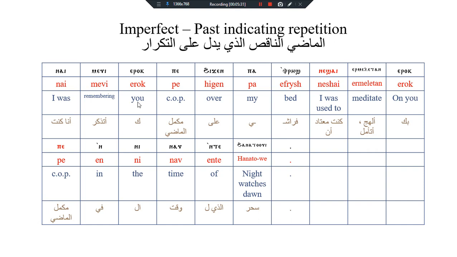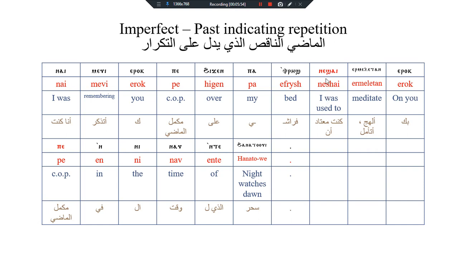Ero, it means you. A is a preposition, and when it's compounded by pronoun, it becomes ero. Be, the completion of past tense. Hygiene, a preposition, it means over. Pa, possessive, means my. Fridge, bed.